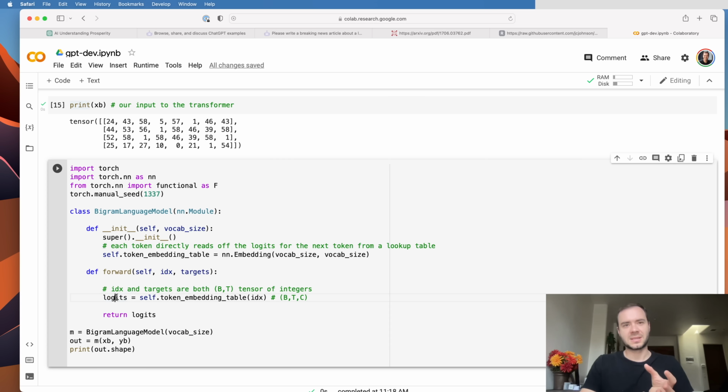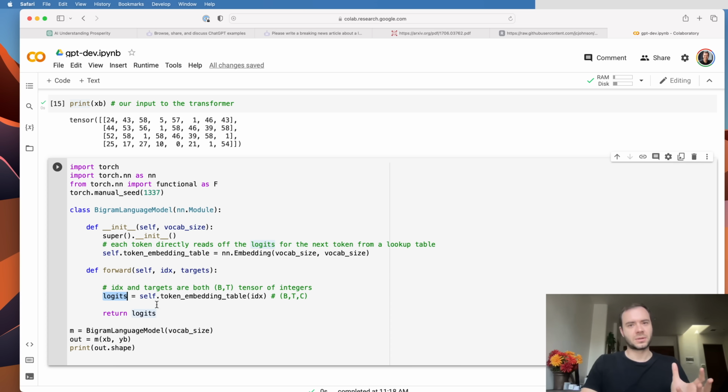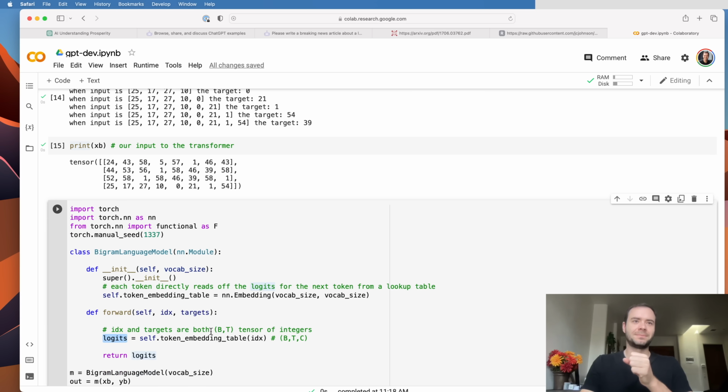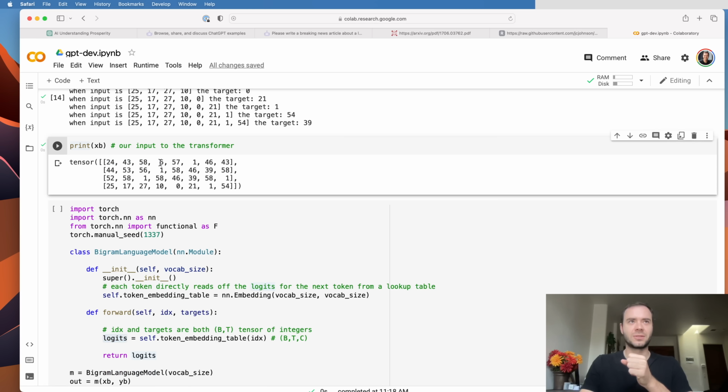And so we're just going to pluck out all those rows, arrange them in a B by T by C, and now we're going to interpret this as the logits, which are basically the scores for the next character in a sequence. And so what's happening here is we are predicting what comes next based on just the individual identity of a single token. And you can do that because currently the tokens are not talking to each other, and they're not seeing any context except for themselves. So I'm a token number 5, and I can actually make pretty decent predictions about what comes next just by knowing that I'm token 5, because some characters follow other characters in typical scenarios.